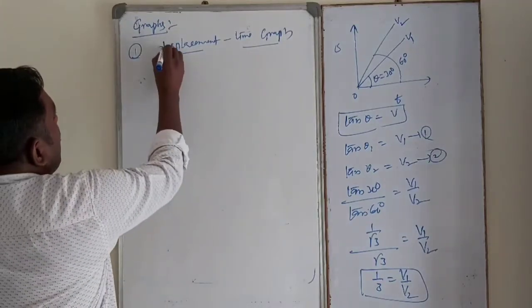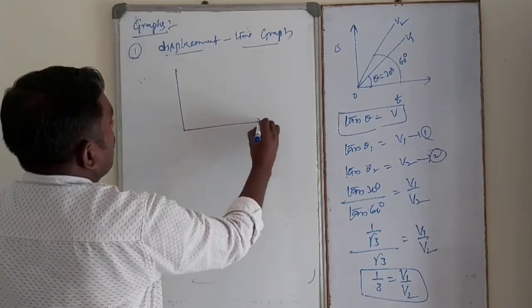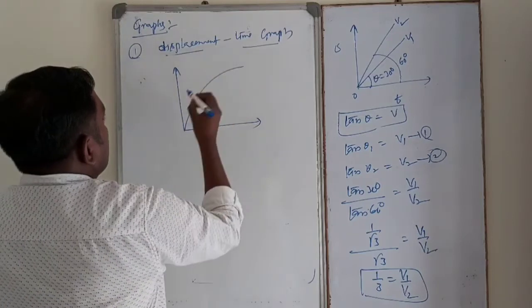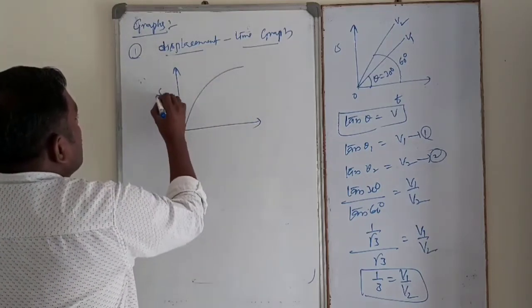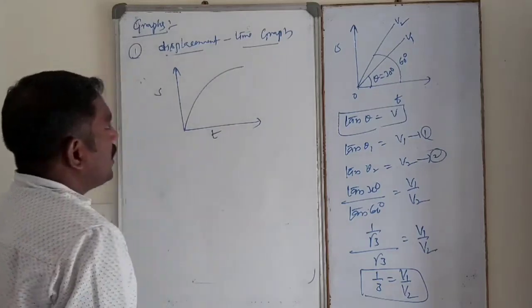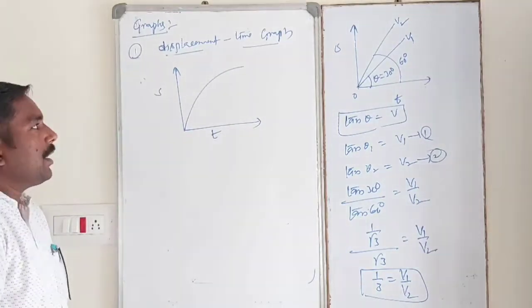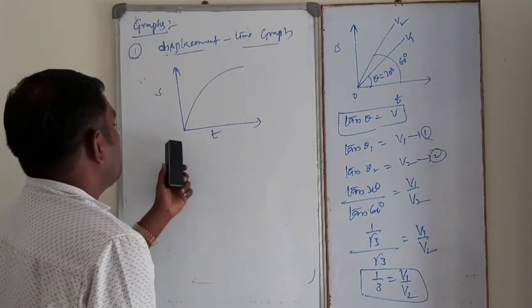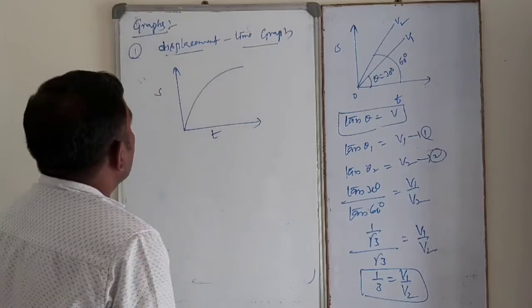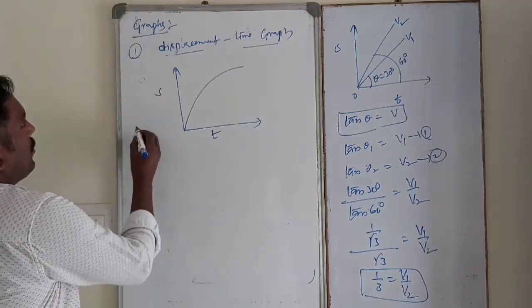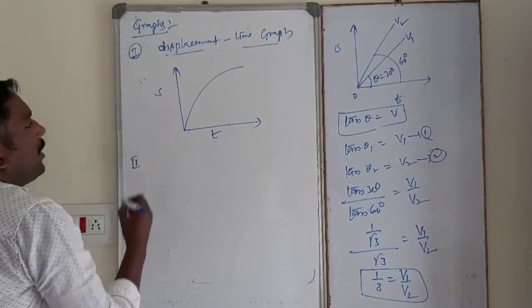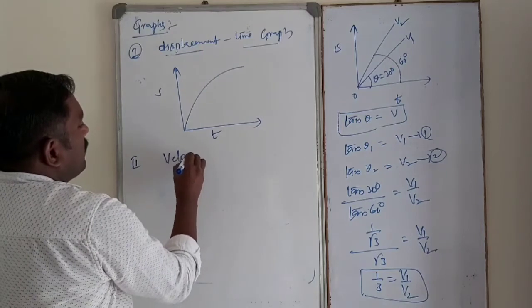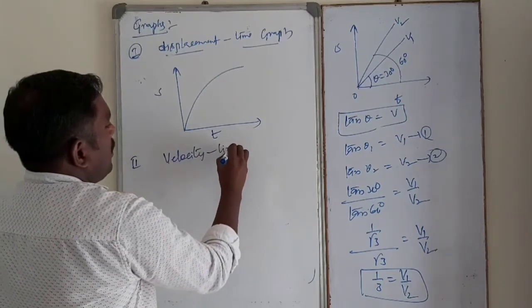So displacement time graph. See, a parabola like this. Displacement time graph: a body moving with increasing velocity. Okay, a body moving with increasing velocity. Now, this is the first one, and the second one is the velocity time graph.